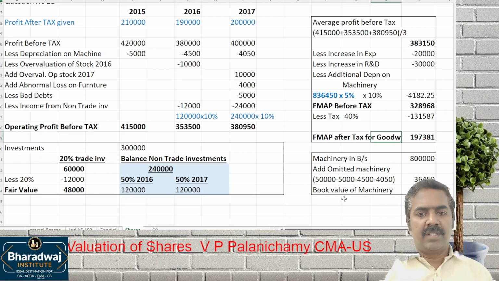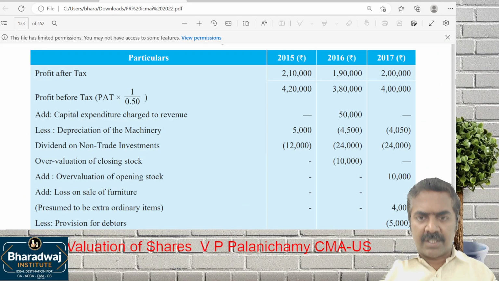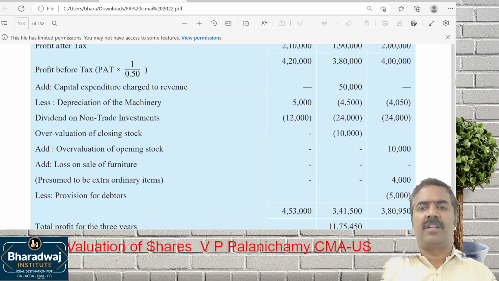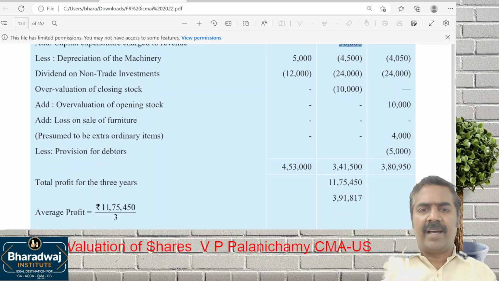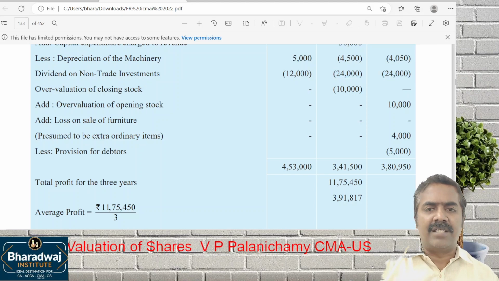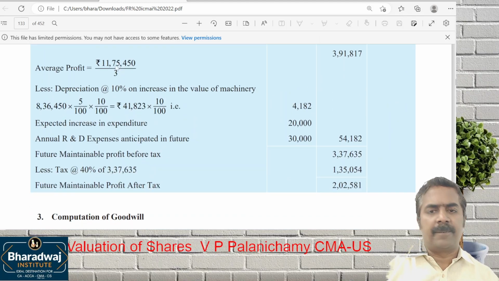See, now I will tell you the mistakes in your textbook, so that when you revise later you will not have trouble. Capital expenditure charging 50,000 is wrong here, and giving an information that investment was purchased in 2016, adjusting it in 2015. I do not know why they have done. So because of that, profit will differ. This is all correct now.